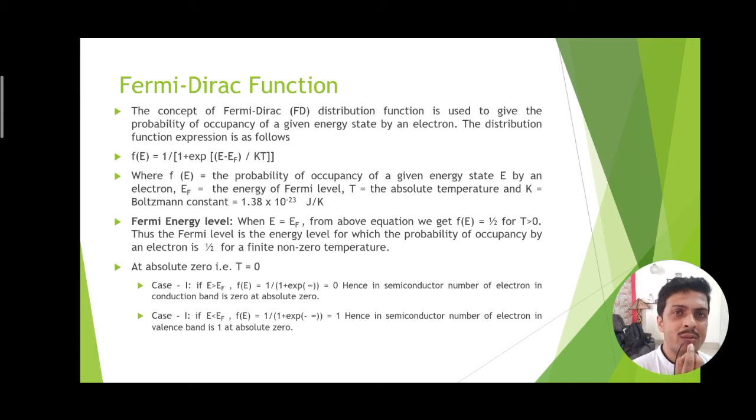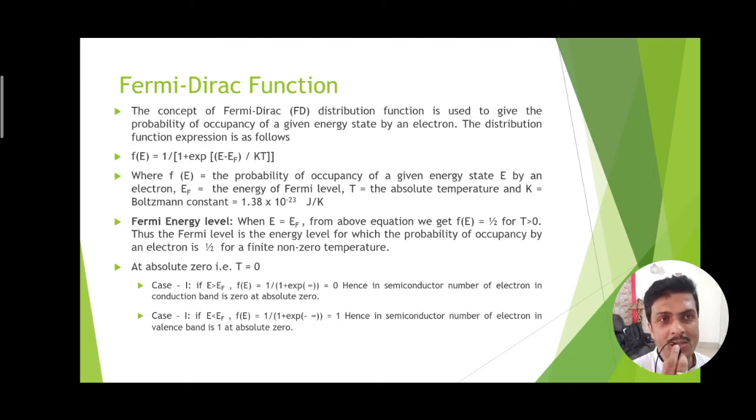Now, suppose you consider that the energy state occupied by the electron reaches the Fermi energy level. What will happen? Under the condition E equal to EF, the whole expression resolves to the numerical value one half. So the probability of occupancy of an electron in a particular energy state E, when E is the Fermi energy level, is equal to 50%.